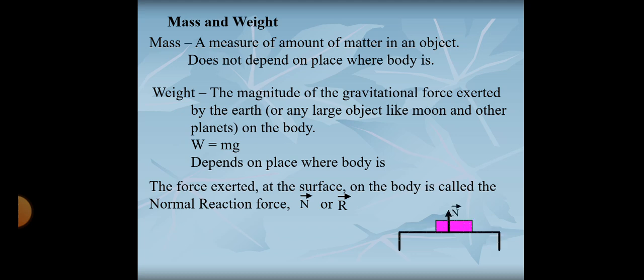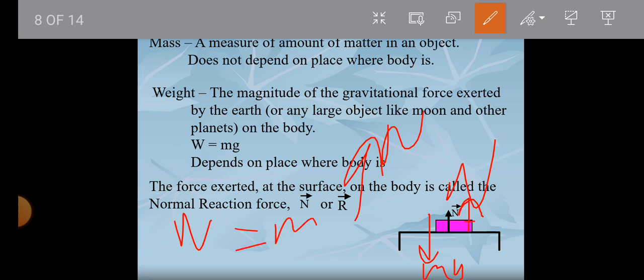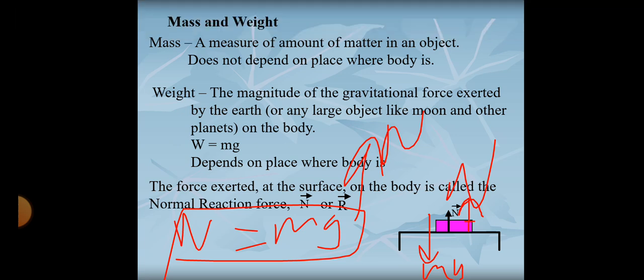It always acts up. You can see that this is our body, and this body is on top of this surface, so the surface exerts a force N going up. The weight is going to be mg, going down. When N is equal to mg, there's no acceleration and no movement because the reaction force is the same as the other force there. N is always perpendicular to the surface. It means it always acts at 90 degrees.